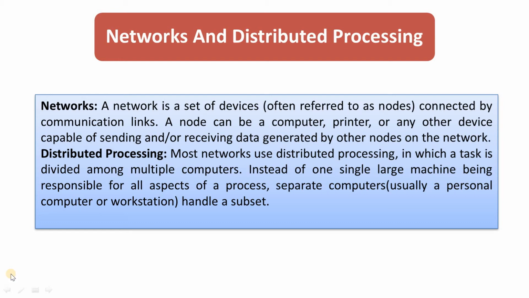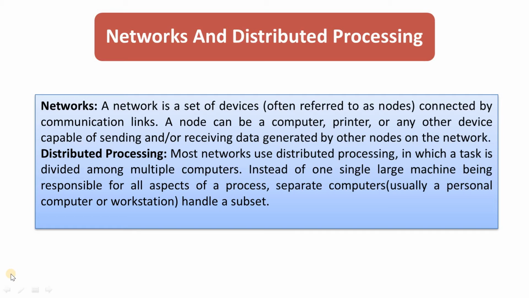Dear students, today we are going to see what networks are and what distributed processing is. First, let me explain networks. A network is a set of devices connected by communication links.